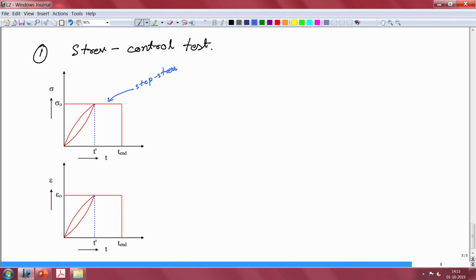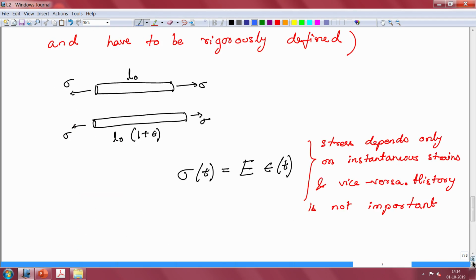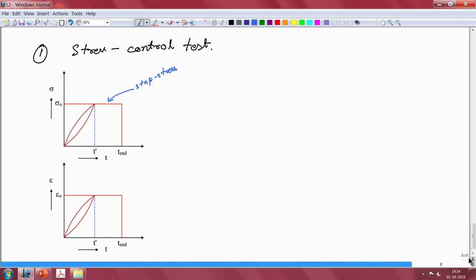What we see for a classical elastic solid. So what we are going to discuss is, as I said, first we want to understand the classical elastic solid.